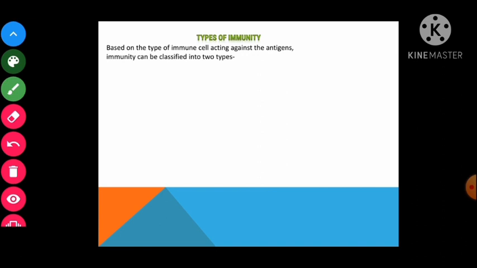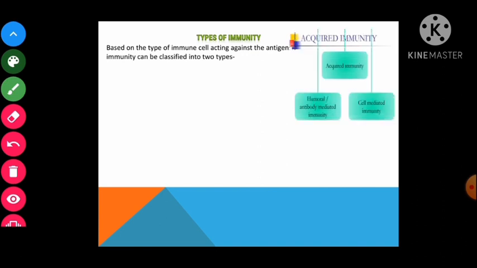Based on the type of immune cells acting against the antigen, immunity can be classified into two types. What are those two types? Humoral immunity, which we also call antibody mediated immunity, and the second category is cell mediated immunity. The immunity generated through antibodies is called humoral immune response, which is why we also call it antibody mediated immunity, right? So let us discuss both of them in a little more detail.